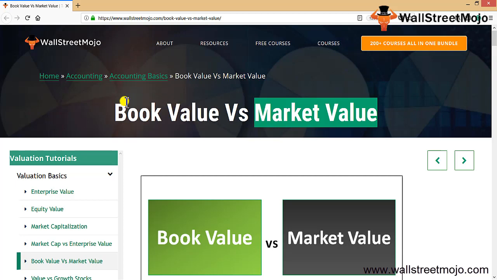Book value is the value of the company according to its balance sheet. On the other hand, market value is the value of a stock or a bond based on the traded price in the financial markets. Though the market value can be calculated at any point of time, an investor gets to know the book value when a company files its earnings on a quarterly basis.